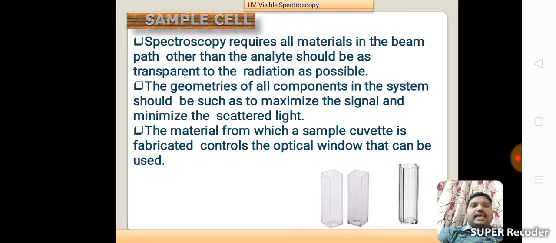Next one, sample cell. Sample cell spectroscopy requires all materials in the beam path other than the analyte to be as transparent to the radiation as possible. The geometries of all components in the system should be such as to maximize the signal and minimize the scattered light. The material from which a sample cuvette is fabricated controls the optical window that can be used. These are the sample cells. Sample cells are nothing but cuvettes, which are made of quartz substances.